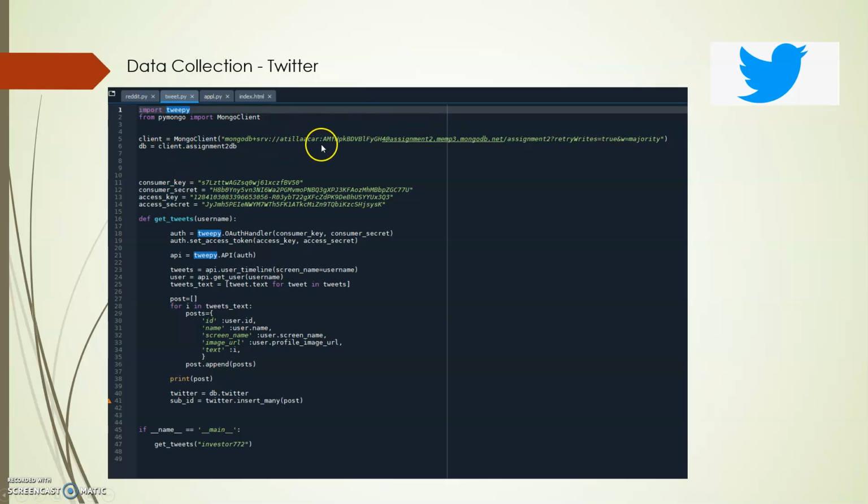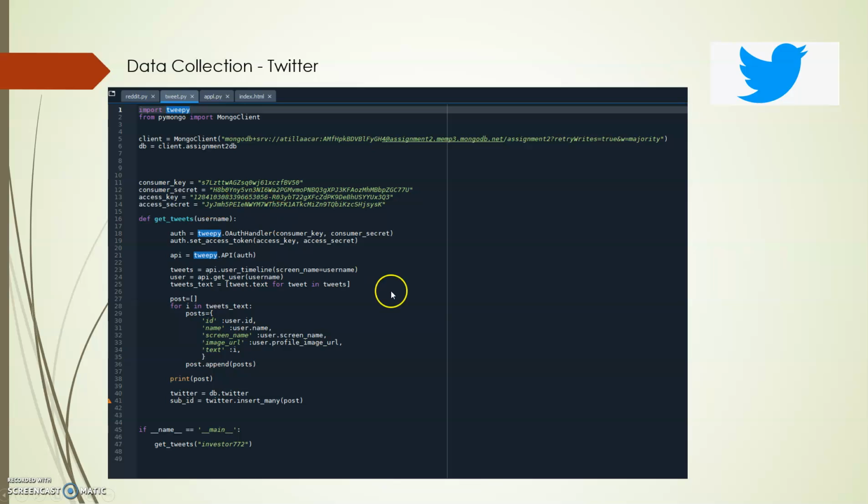So the first thing is this is my MongoDB location, and I already created a DB, but I don't have any collection yet. I will show it to you. And to connect to Twitter through the Twitter API, I need to have the consumer key, consumer secret, access key, and access secret. So when I create my developer account and when I create my API, those are generated, and I'm using such credentials to connect to Twitter using the API.